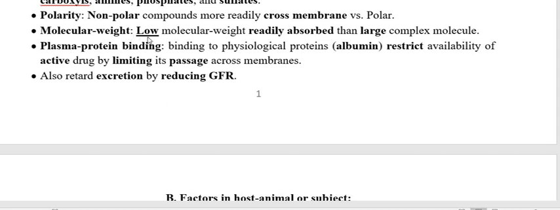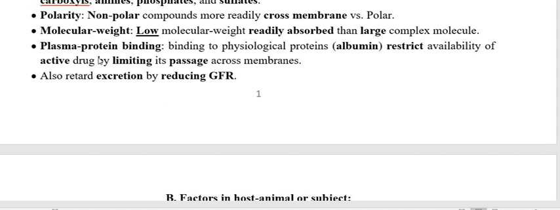So those toxicants that possess low molecular weight are readily absorbed, as compared to those larger in molecular weight or larger in size. So as compared to the high molecular weight toxicant, the low molecular weight toxicant is easily absorbed, more bioavailability, more toxicity. So this is also a very important property coming under the physicochemical property of the toxicant.